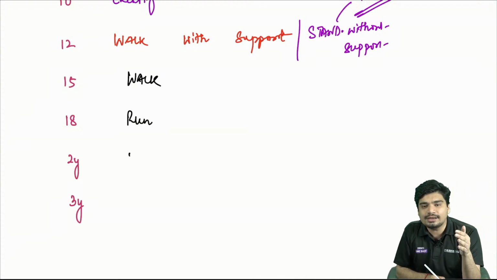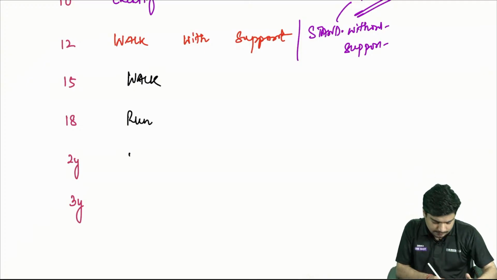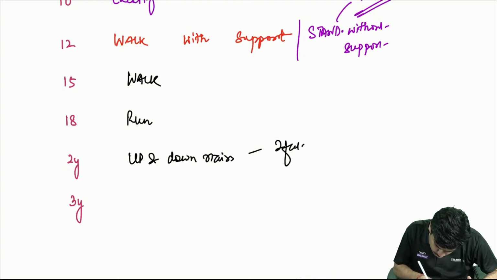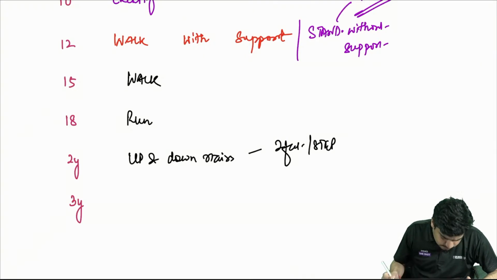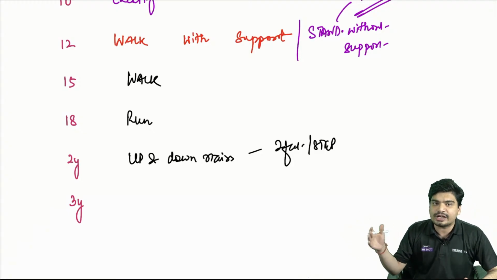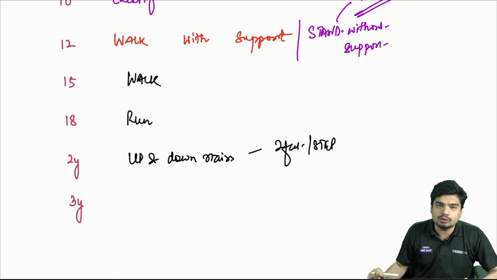Obviously, he won't fly. He will be able to go up and down stairs, using 2 feet per step. So child is able to walk independently at 15 months, run at 18 months. At 2 years, child is able to go up and down stairs using 2 feet per step.